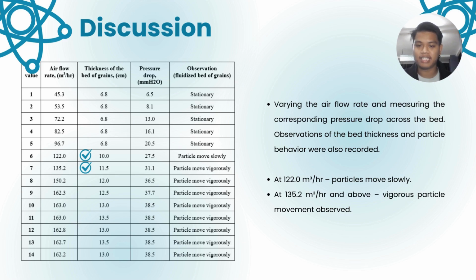This behavior change was observed at an airflow rate of 122 meter cube per hour, where particles began moving slowly and further increase led to vigorous movement. As we can see on the table, at 122 meter cube per hour, the particles move slowly, while at 135.2 meter cube per hour and above, the particles move vigorously.